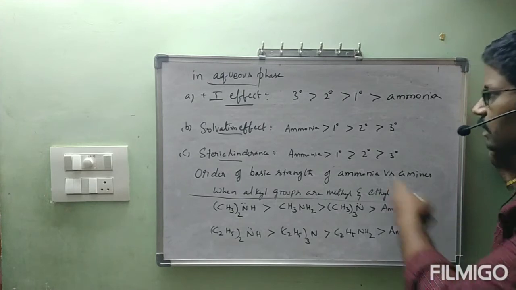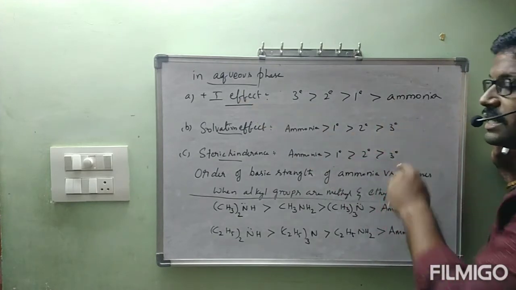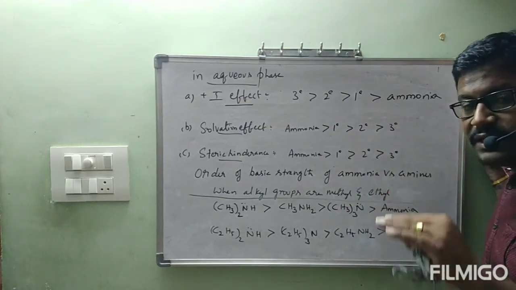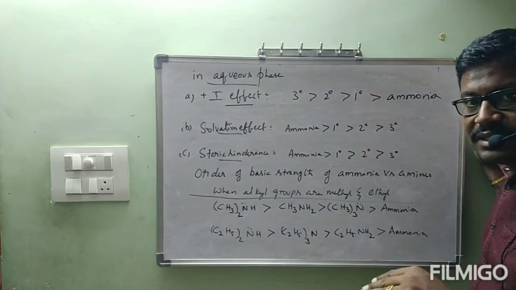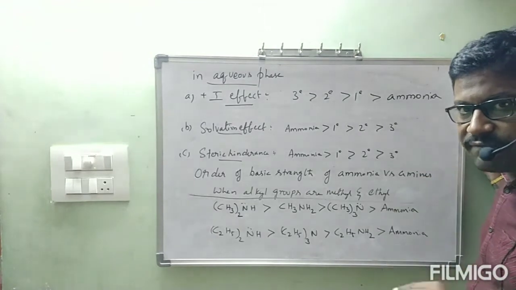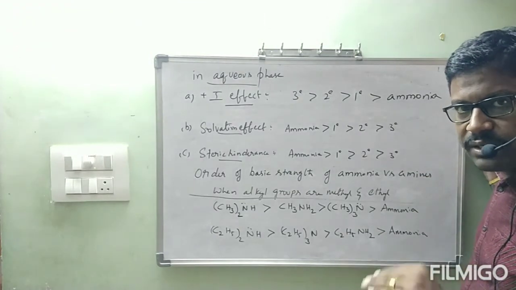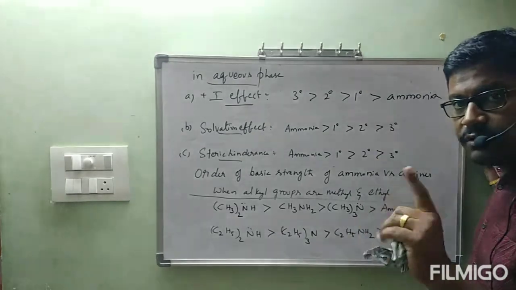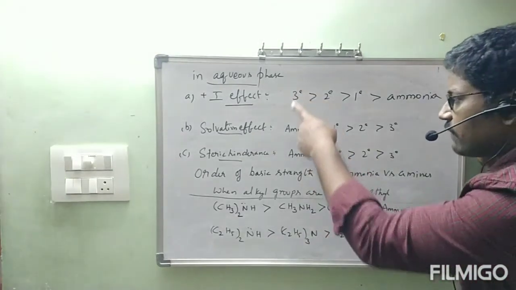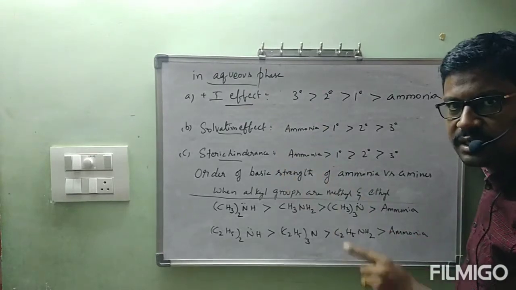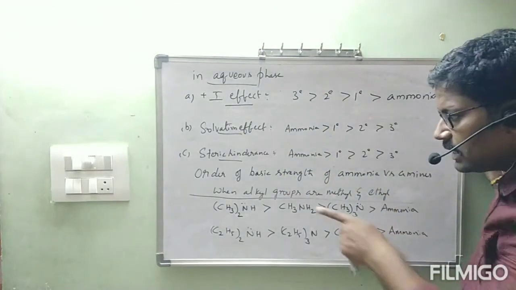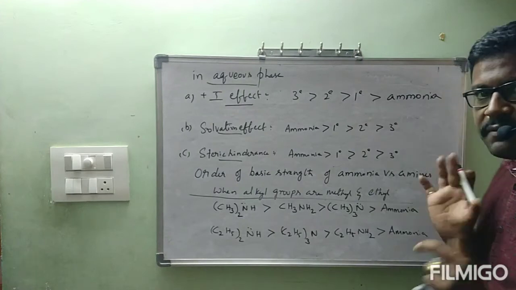Because the plus I effect is going to dominate. See, the problem here is which one is going to play the important role and which is going to be dominated. Correlating all these things at a time is difficult for us. For you also, there is no need to go through it that much. You have to remember one thing: we have seen the individual factors, and individually we have seen what the orders are. Remember that carefully. And finally, while we are writing this order, we will write one point.